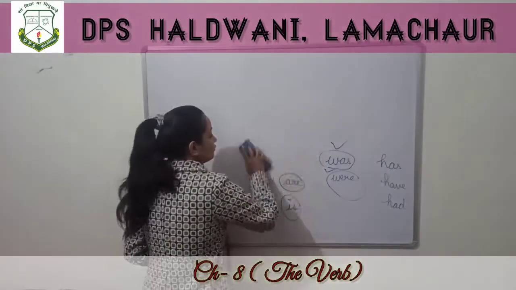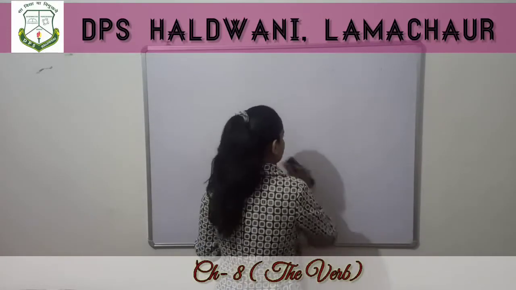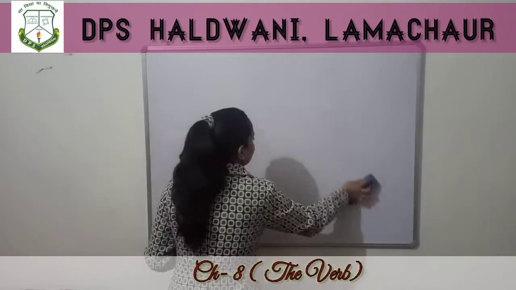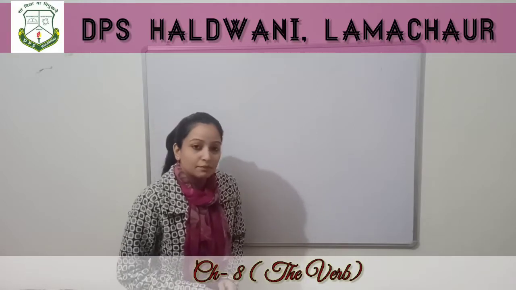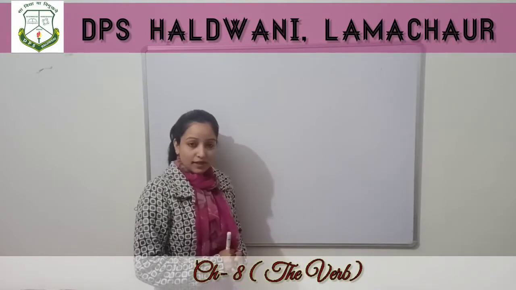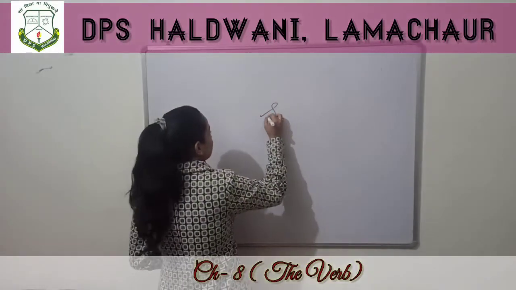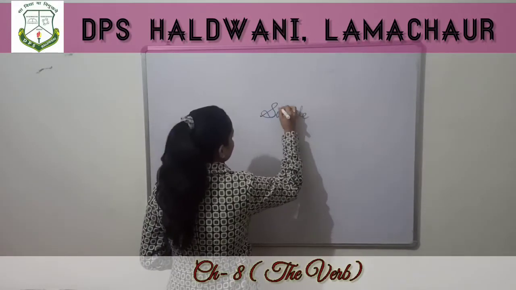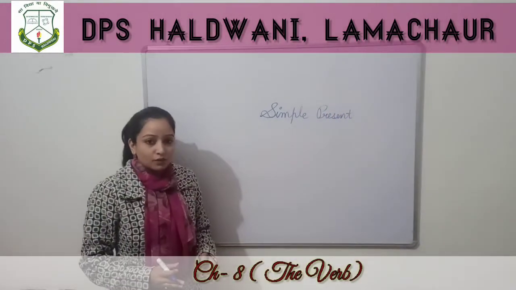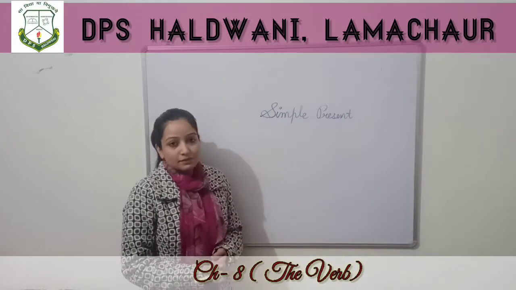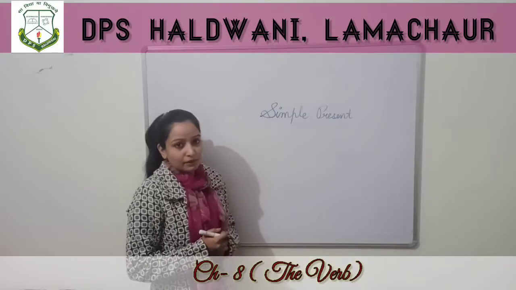So we use these tenses for different situations. We will discuss the situations also. When do we use simple present tense, when do we use simple past tense, and when do we use simple future tense. When do we use simple present tense, that we will discuss later. So how do we form the sentences under simple present tense?